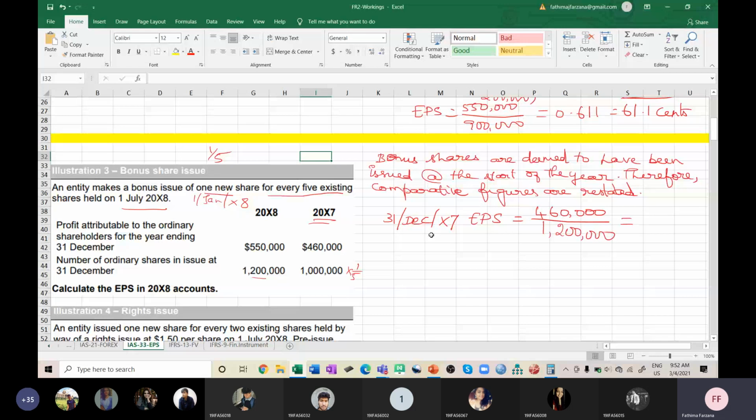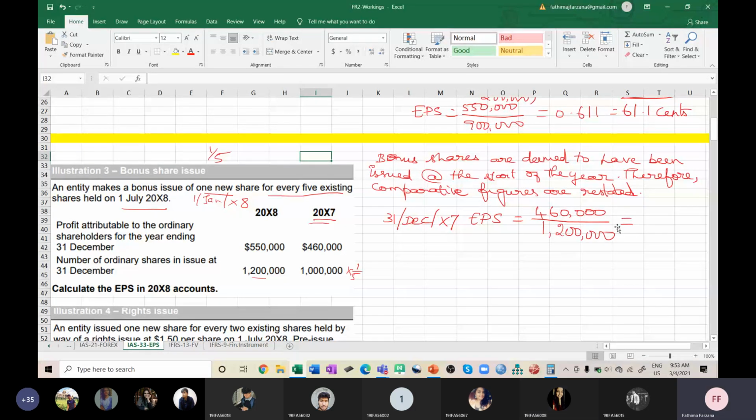I would have published one financial statement for 2007, and I will not change anything there, but in my 2008 financial statement, I will rework this 2007 EPS and show it because of the issue of bonus shares, as I'm assuming this bonus share is issued at the beginning of the year, on 31st December 2007. At the time of reporting, I will compute it for the current share count including bonus, and then show it. This is as per the rule: you have to change the comparative figures and show them only if bonus shares are issued.